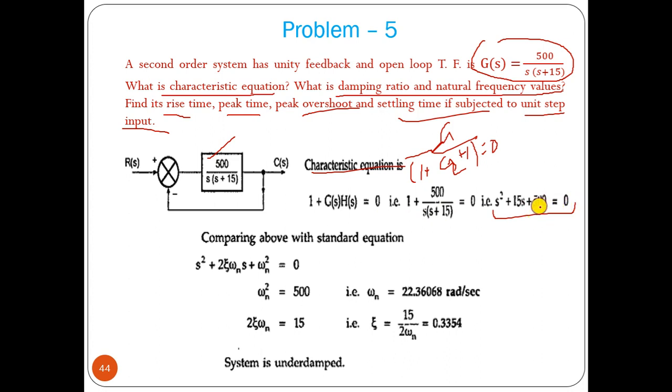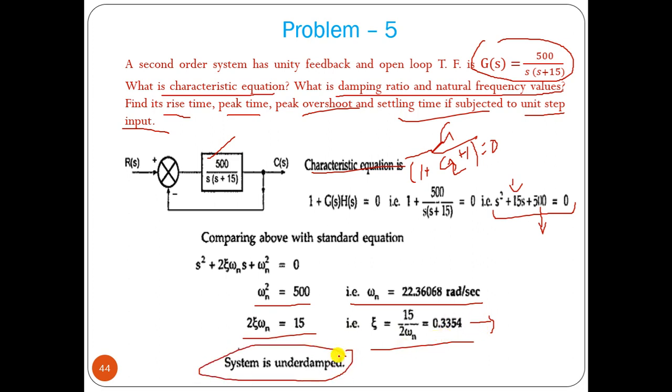From that we can find omega n square equal to 500, so we can find omega n, and 2 zeta omega n equal to 15. So omega n we know, zeta we know, and zeta is greater than 0 and less than 1, so the system is underdamped. If the system is underdamped, then we can find its rise time, peak overshoot, settling time.